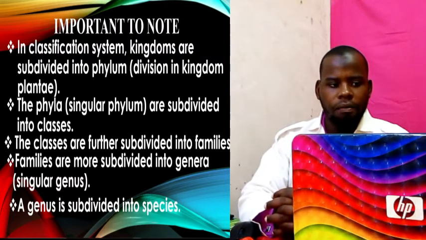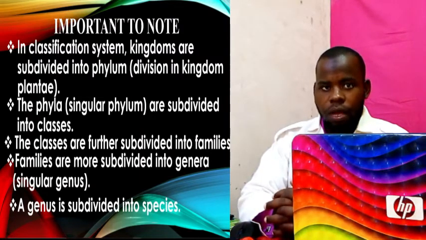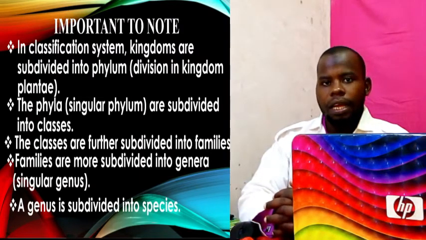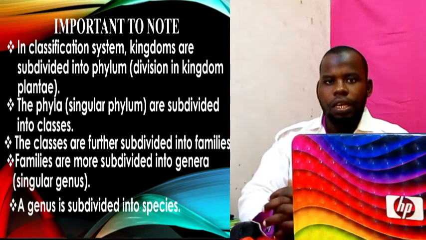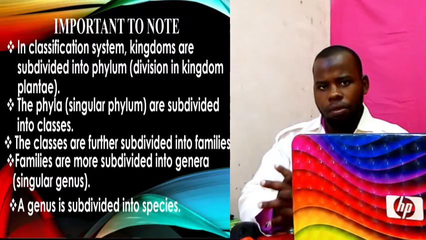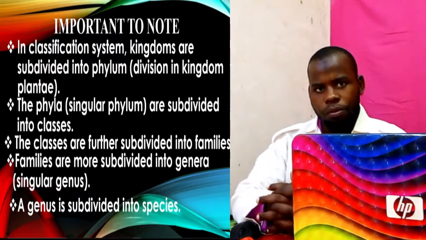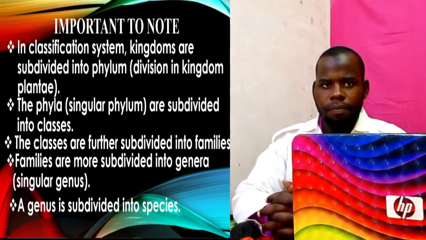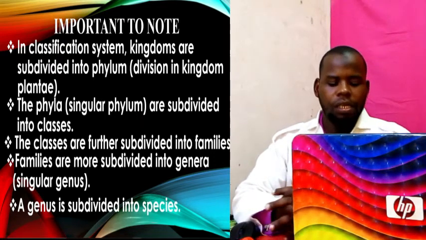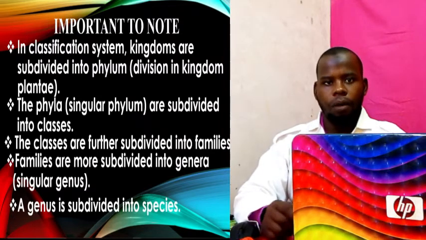So we have a kingdom, a phylum, a class, a family, a genus and a species. You have to note this as a student of Form 1. If it's Form 2, even Form 4, you can use this understanding in order to perform in your subject of biology.